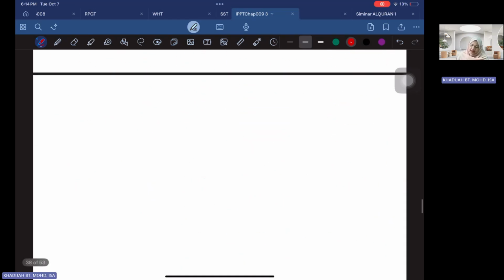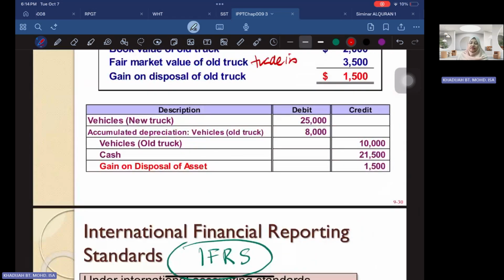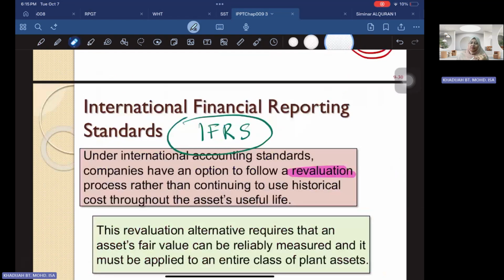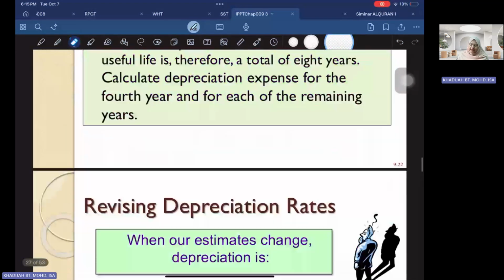Okay, so you'll see that in the account, for example, here, they have the same way of recording the transaction. So you have the gain on the disposal of 1,500. Because this one you have 33,000, now you have 33,000 also because of the gain on the disposal of your asset. Okay, so that's done on the recording of the acquisition and the depreciation. Maybe I have not gone through the acquisition of asset.